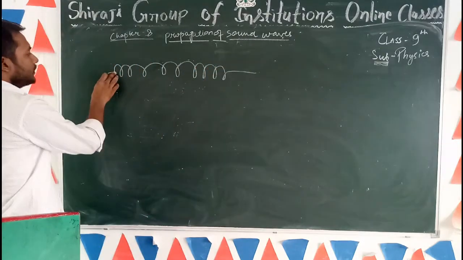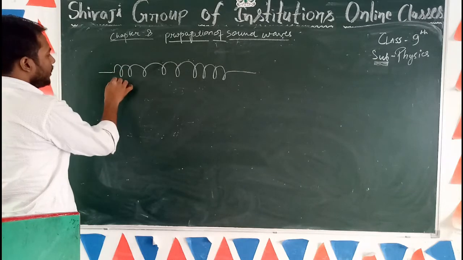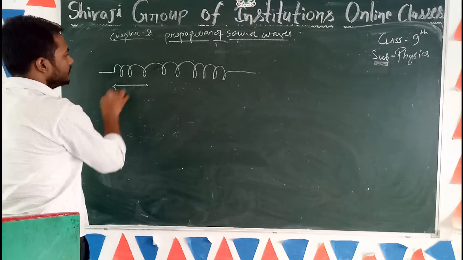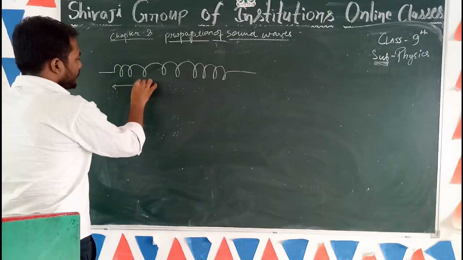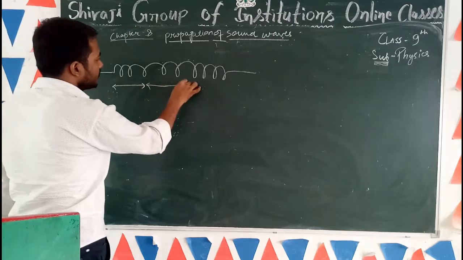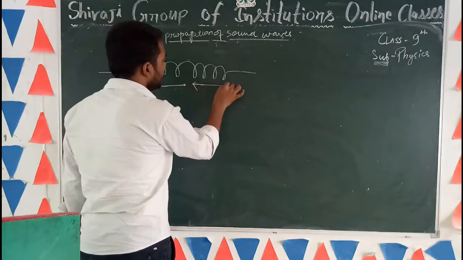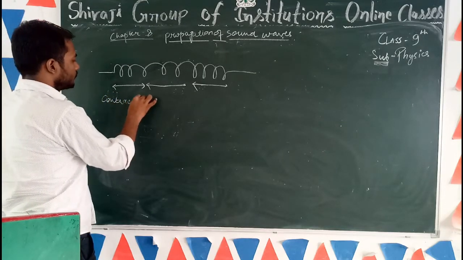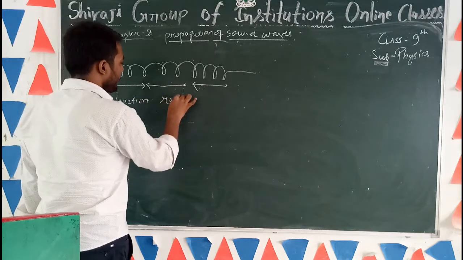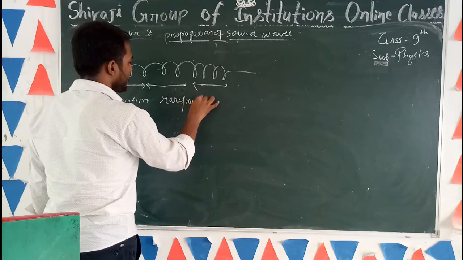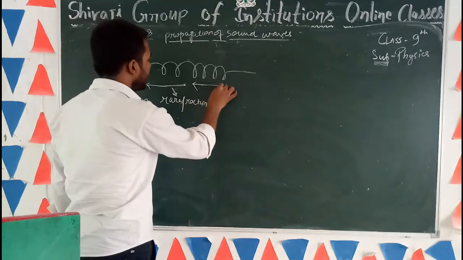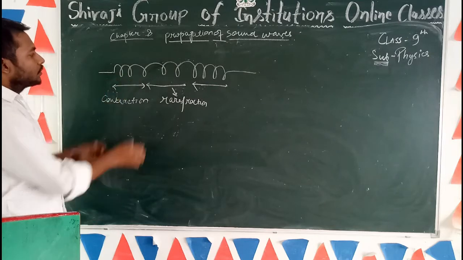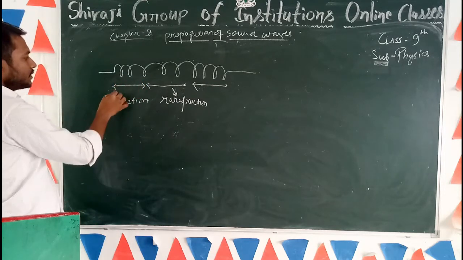Students, this is our example of a longitudinal wave. Longitudinal waves propagate in a medium like this. This is contraction of sound waves, and this is rarefaction, and this is contraction. This is this part, and this is again contraction. Here you will see the ripples of these waves are very close to each other.